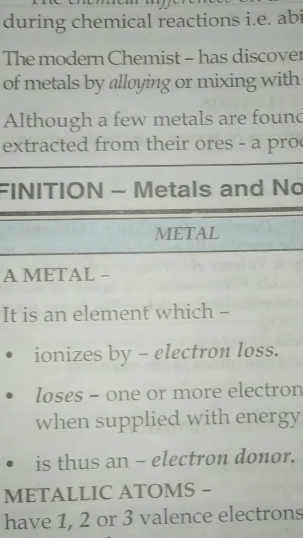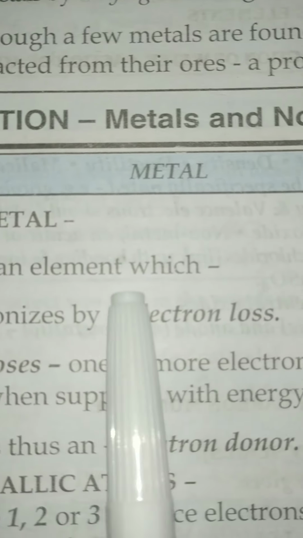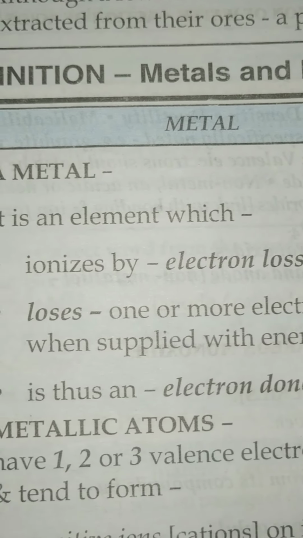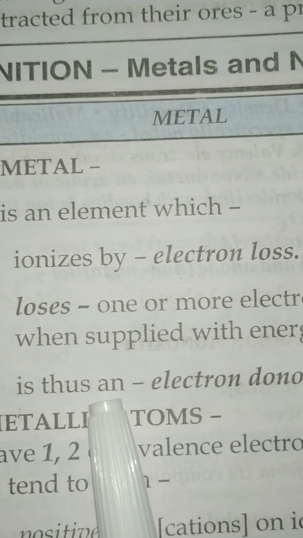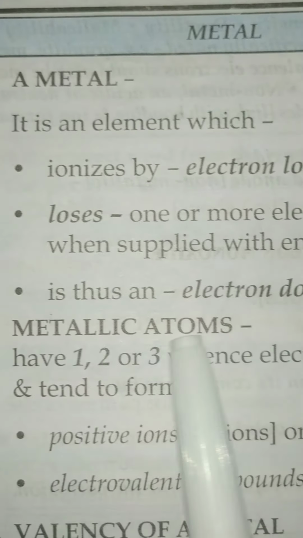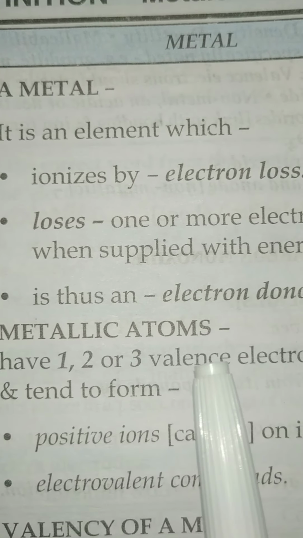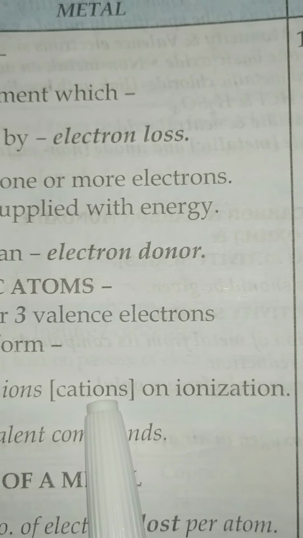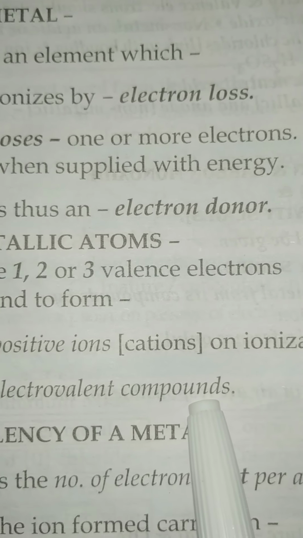Now here are the differences given between the metals and the non-metals. Metal is an element which ionizes by electron loss. So metals are formed by the loss of electrons. It loses one or more electrons when energy is supplied. That's why it is an electron donor. Metallic atoms have 1, 2 or 3 valence electrons, meaning 1, 2 or 3 electrons in their outermost shell. Positive ions are named cations. They form positive ions and electrovalent compounds.